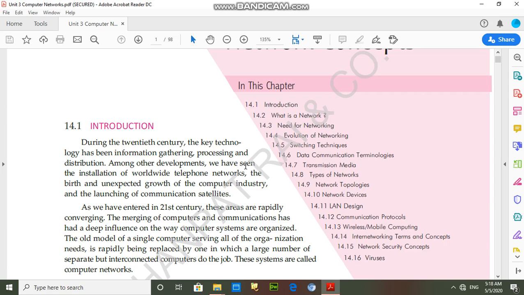When more than one computer are connected to each other and all computers are able to exchange information from one computer to another computer, this type of interconnected computers is called a network. There are many examples of network like Vodafone network, Jio network, or company networks. These are examples of networking.